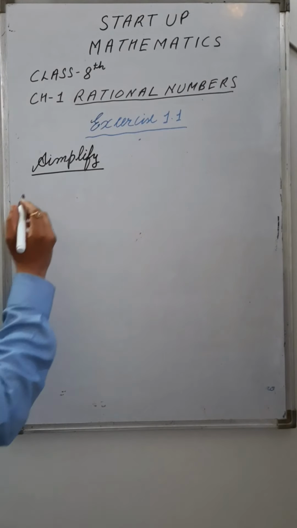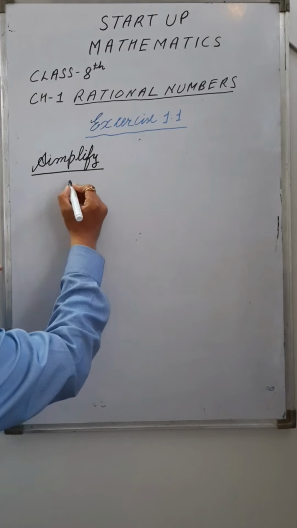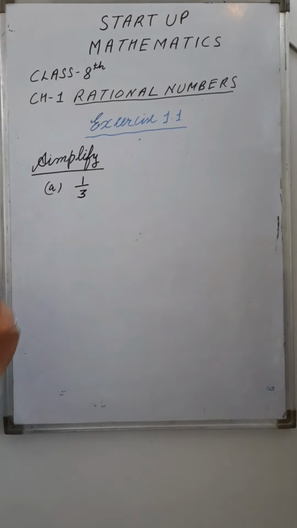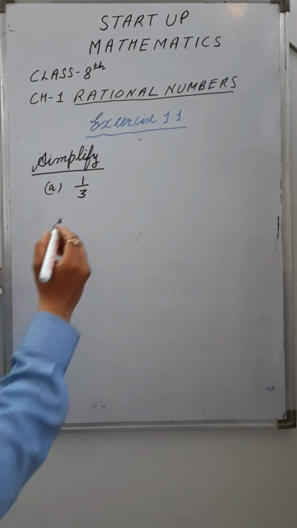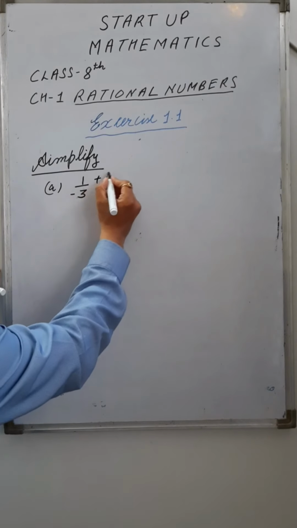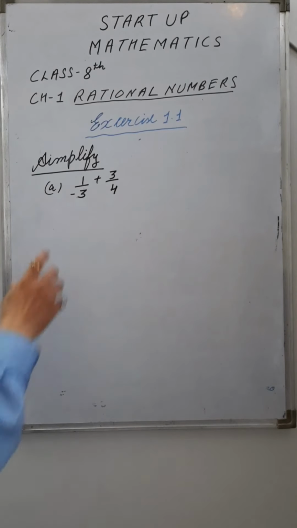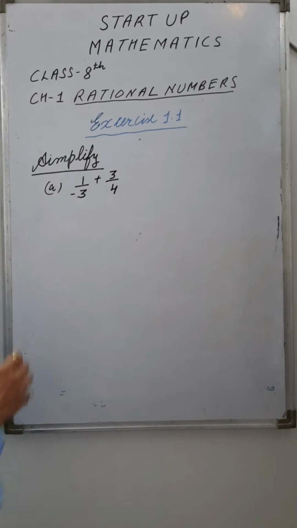Simplify. First is 1 upon minus 3 plus 3 upon 5. Here the statement does not use add, and they have directly given the add symbol, right?